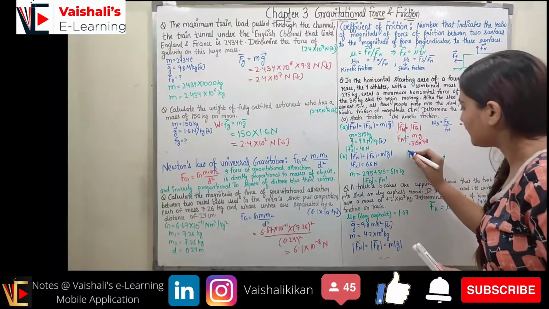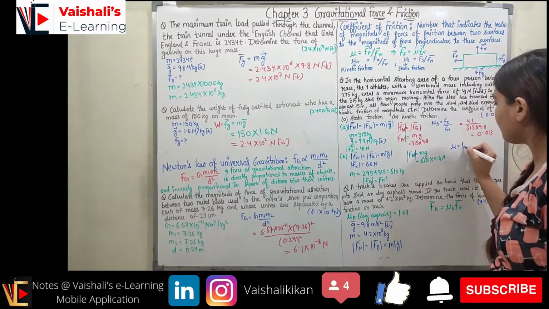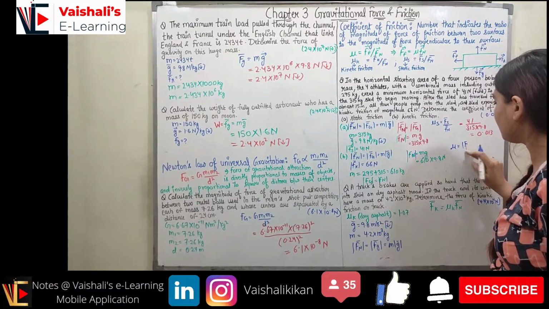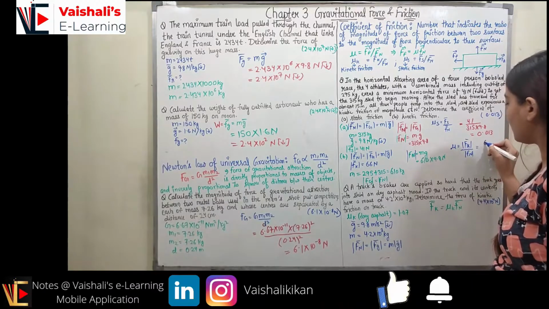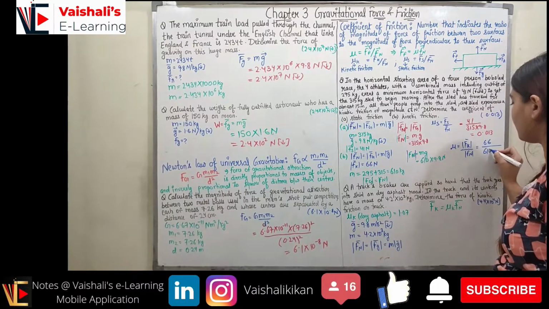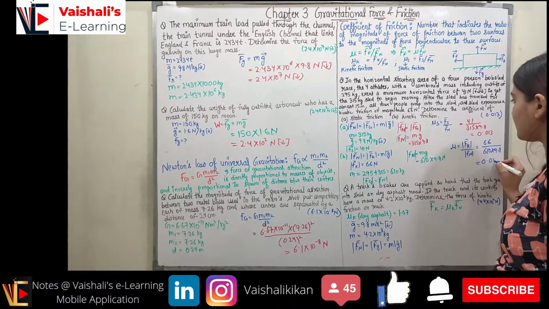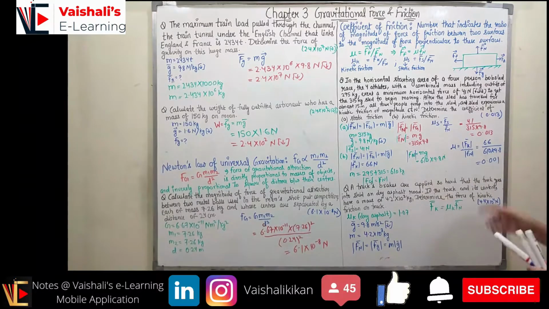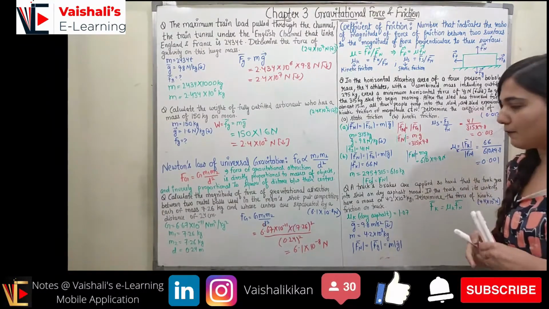It is just the magnitude of the normal force. Now Fk is given, mu k is the magnitude of Fk upon Fn. So it will be equal to 66 upon 610 into 9.8, right? So it will come out to be equal to 0.001, right? So this is how you can find mu k and mu s. You can do the computations with the help of your calculator.